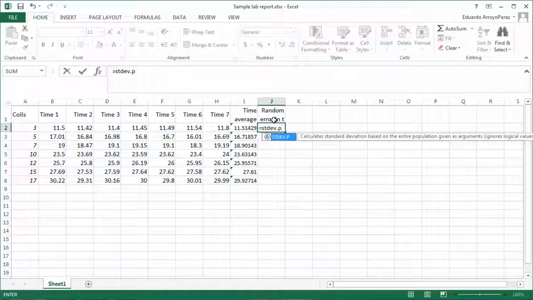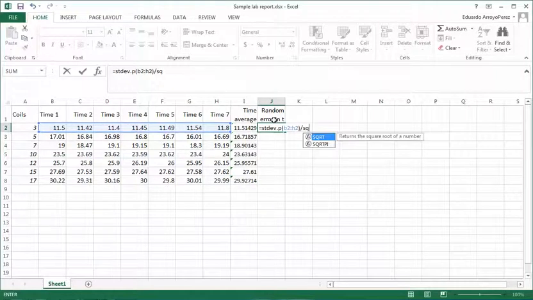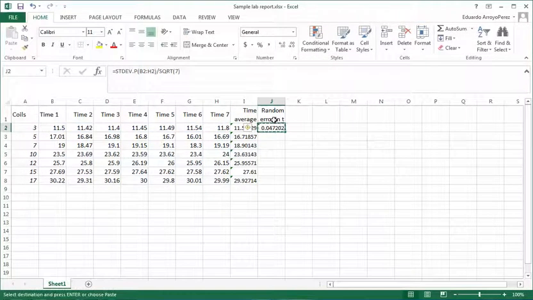So standard deviation.p of B2 to H2, and then I need to divide by the square root, and to do that I just write SQRT, so square root of 7 in this case, because that's my number of measurements. Oh, there you go. And that's my standard deviation. Done. So with this I could already start plotting.